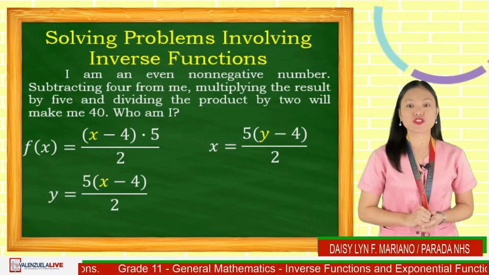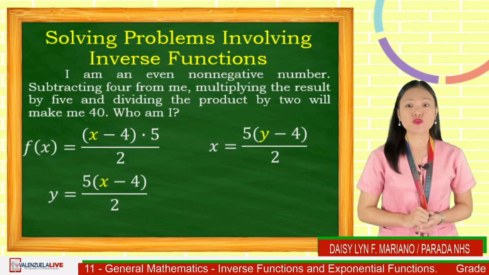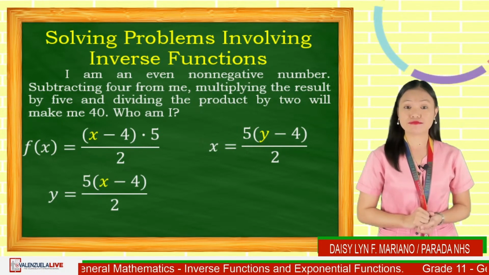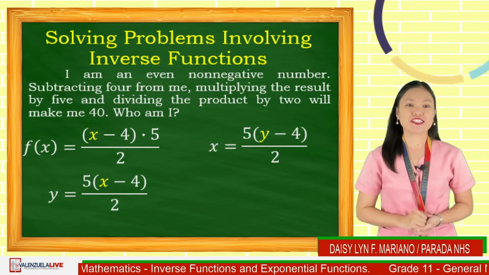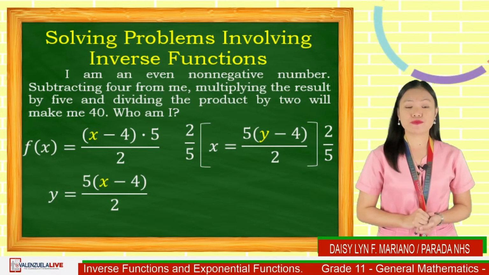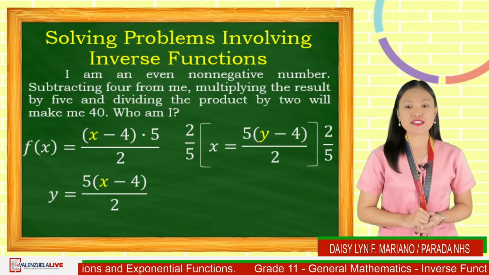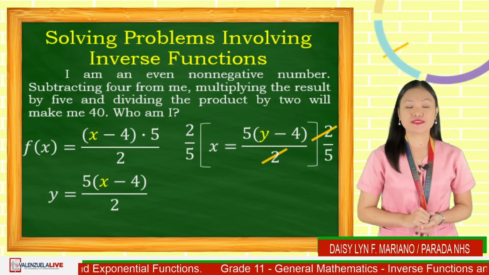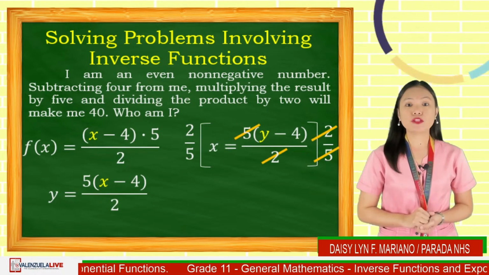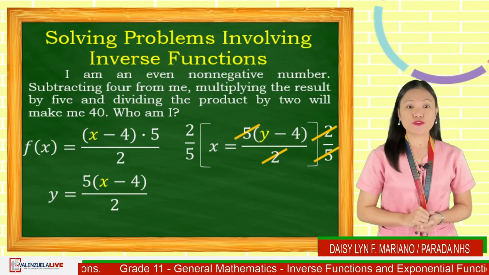Look at the expression. What do you think is the first step to solve for the value of y? You're right. Multiply both sides by 2 over 5. The 2 over 5 and 5 over 2 will give us an answer of 1. And 2 over 5 multiplied by x will give an answer of 2 over 5x.